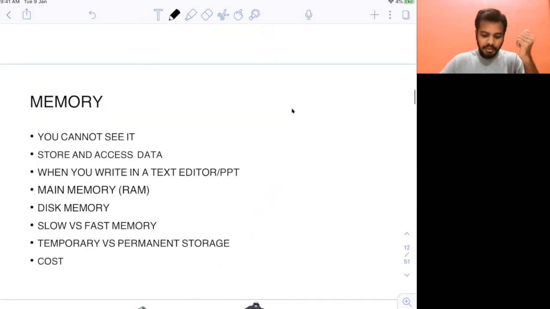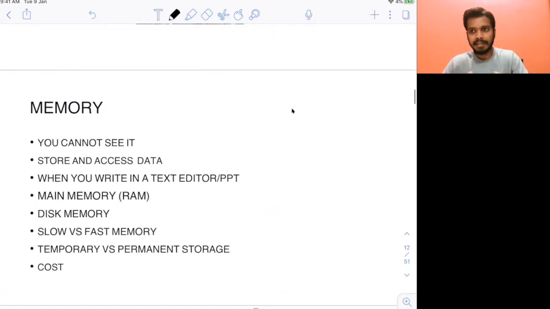Now, another important one. The CPU is important, but along with the CPU, another hardware device that is very important is memory. Of course, you cannot see the memory, it's a hardware device, but memory is used for storing and accessing data. When you write a program, you use a lot of data, you store a lot of data, you access a lot of data in the program. When we go to actual Python programming, you will see that everything is data there. You will see how we are storing that data. All that data will be stored in memory, and you will be fetching it from the memory itself.